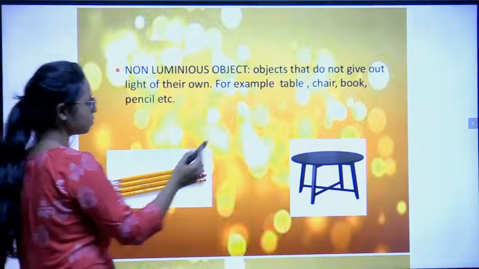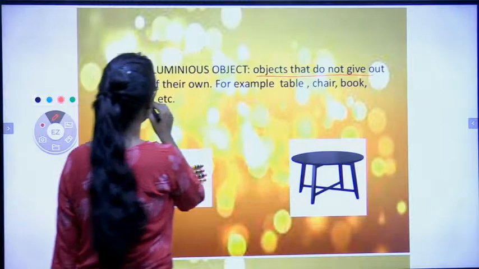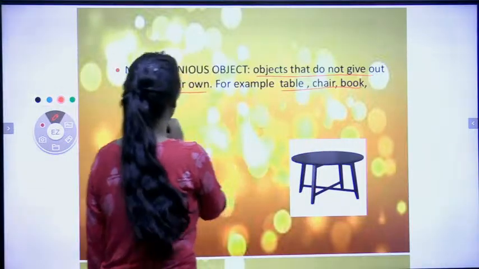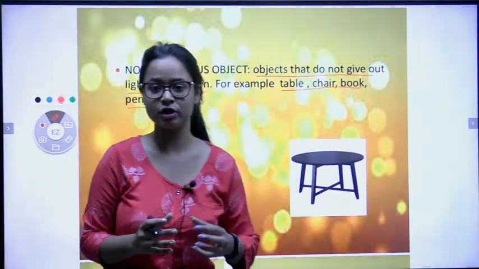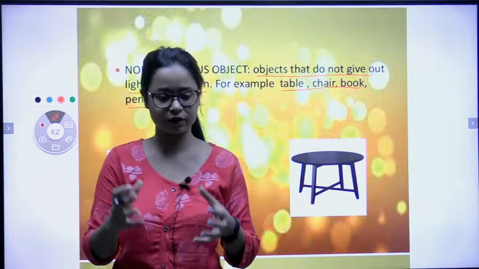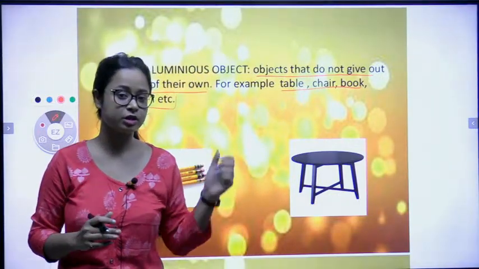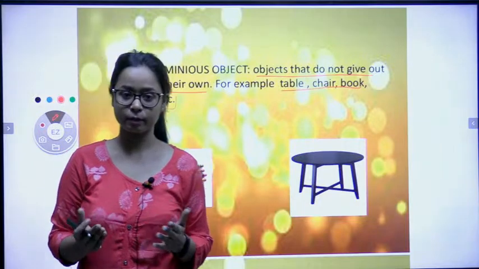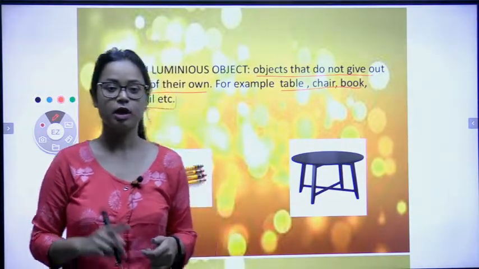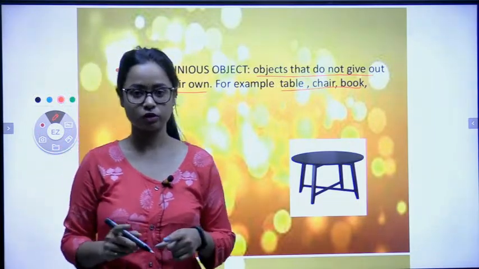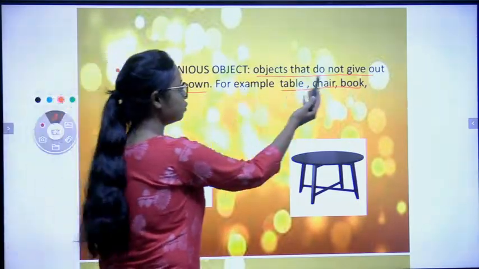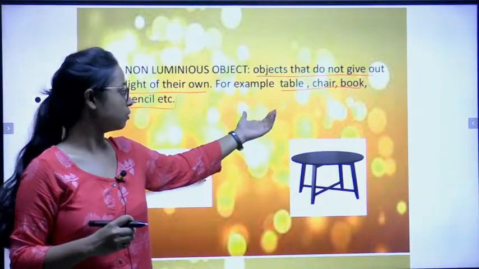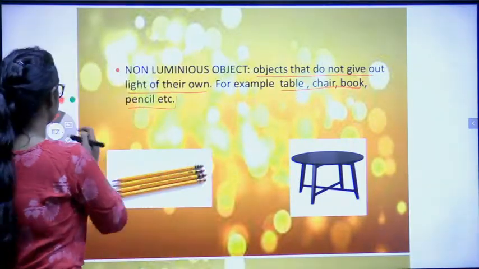Next is non-luminous objects: objects that do not give out light on their own. For example, this table, this pencil, this chair, anything you are using right now. You can easily differentiate between luminous and non-luminous objects. For example, if you open your book, that book is a non-luminous object. You turn on the lights of your room, that is a luminous object. So objects that do not give out any light are non-luminous objects. Examples: table, chair, book, pencil, etc. Clear?